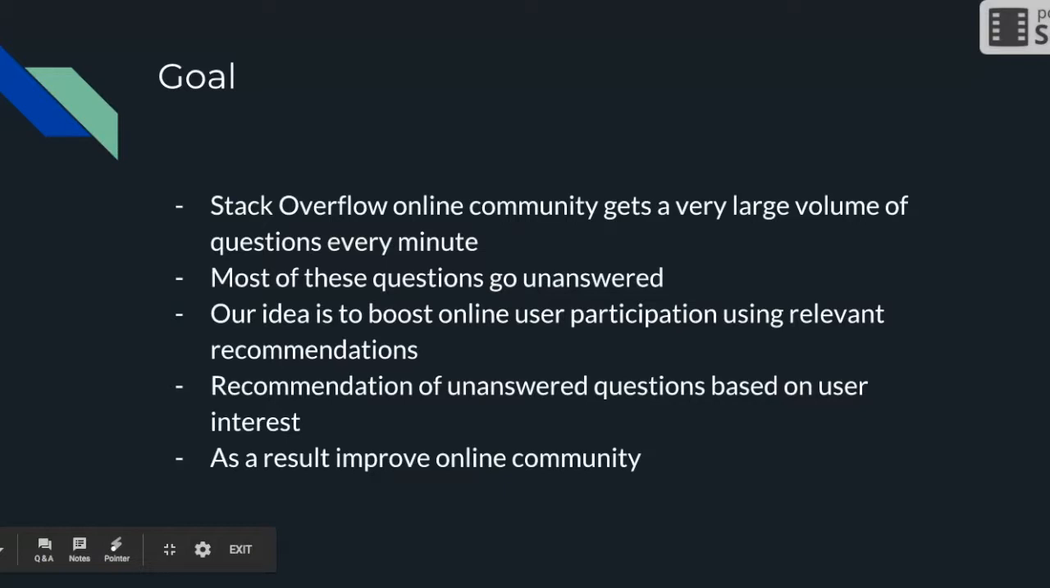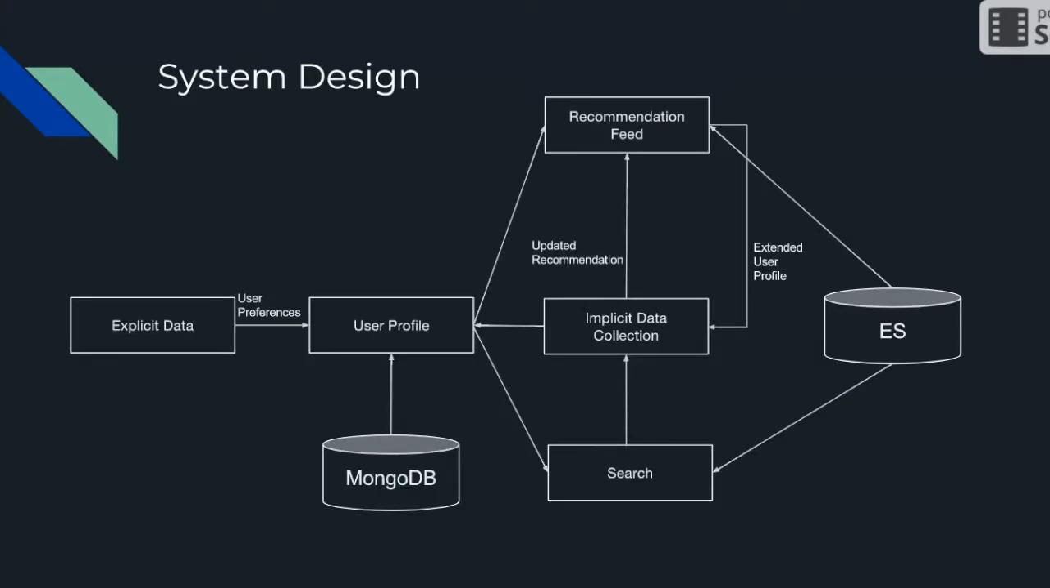So, taking a look at our goal, the Stack Overflow online community gets a very large volume of questions every minute, but sadly, many of these questions go unanswered for a long time because the feed is replenished with new questions that come up very recently. So our idea is to boost online user participation by making relevant recommendations to users about unanswered questions. As a result, we plan to improve the online community.